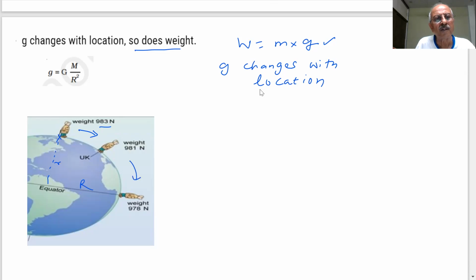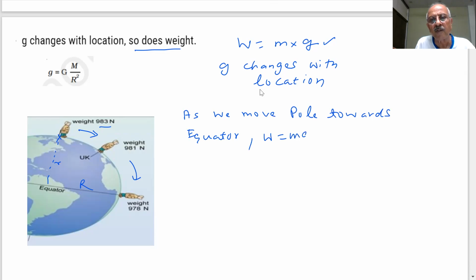Decreasing. So as we move from the pole towards the equator, the weight W equal to mg decreases.